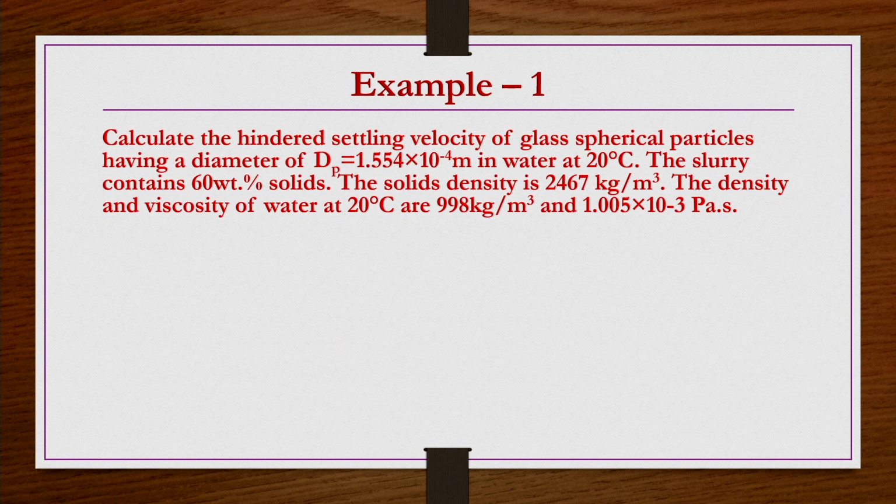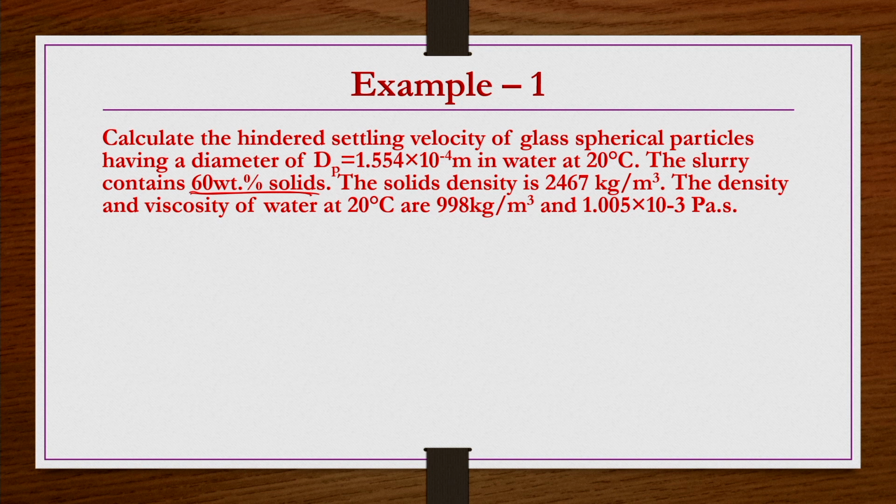Example 1: Calculate the hindered settling velocity of glass spherical particles having a diameter dp equals 1.554 into 10 power minus 4 meter in water at 20 degrees centigrade. This slurry contains 60 weight percent solids. Okay. The solids weight percent is given, but we need epsilon, that is the liquid volume fraction. This is the weight percent, and that also for the solids. So, epsilon we have to find out.